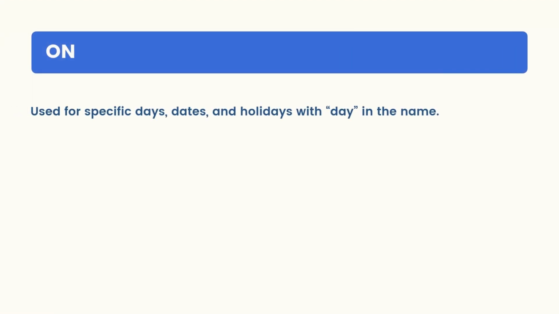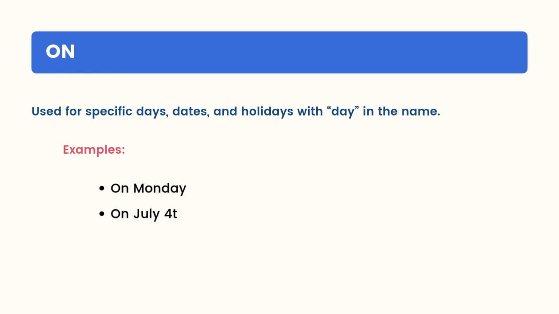We use the preposition on for specific days, dates, and holidays with day in the name. For example, on Monday, on July 4th, on Christmas Day.